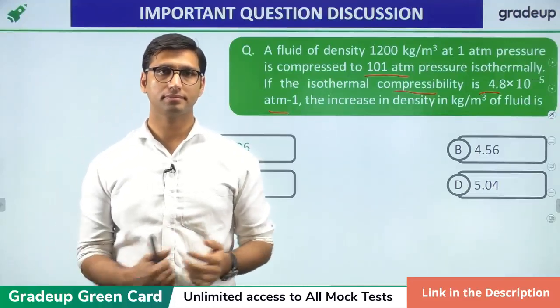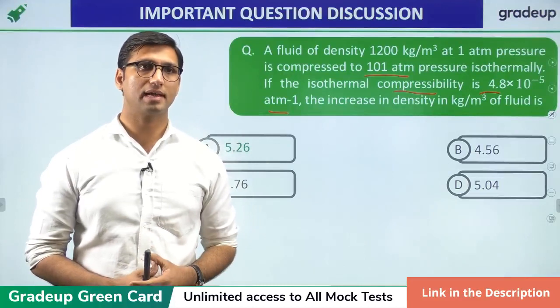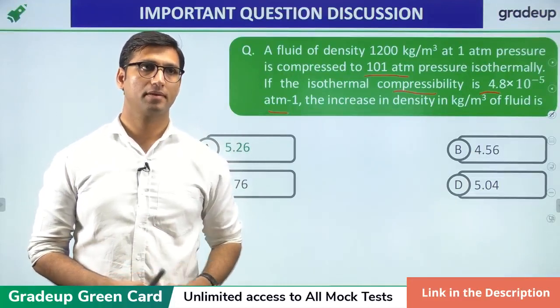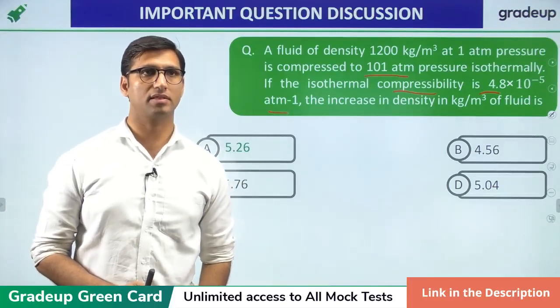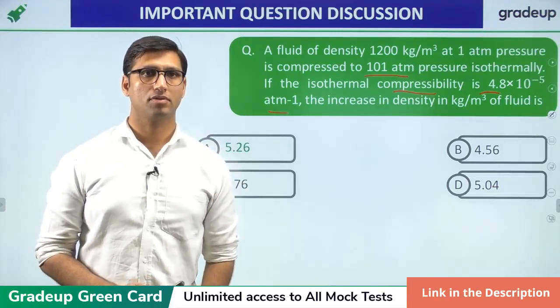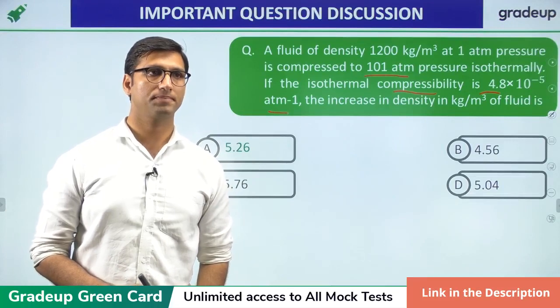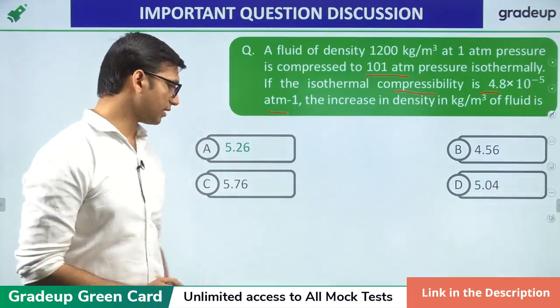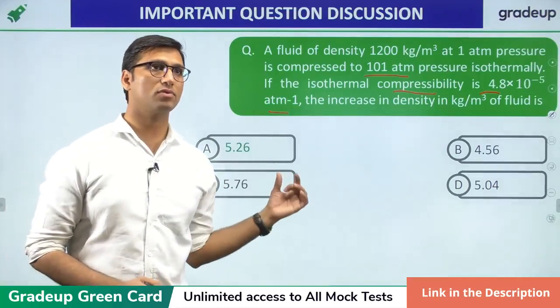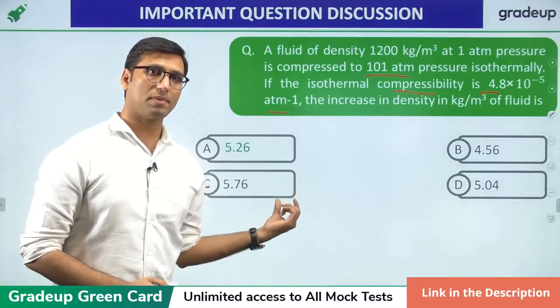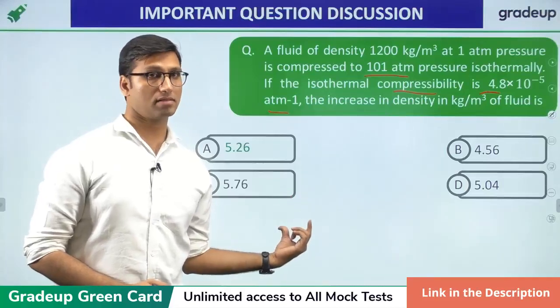Anju Das is getting option C in the YouTube channel. So we have 13 students in the app and some students in the YouTube channel. So let us see what is the right answer for this question. Yes, so we have got the result. Option C is the correct answer, which has been attempted by 10 students only in the app, and 80% have marked option C as the correct answer.